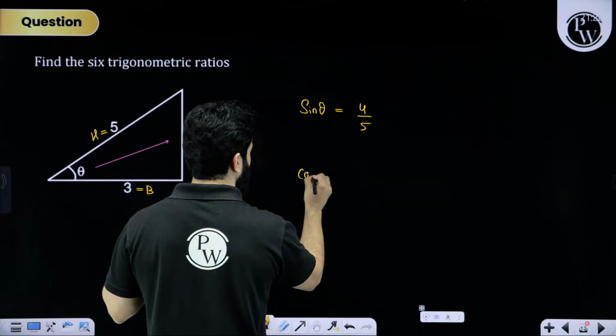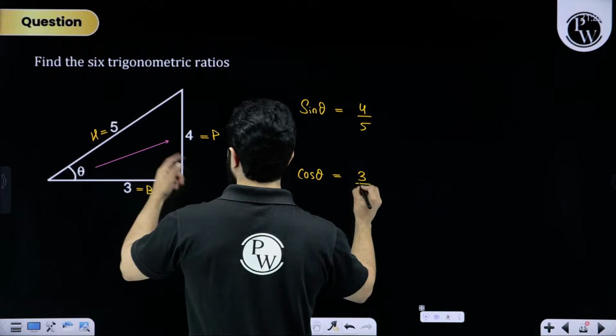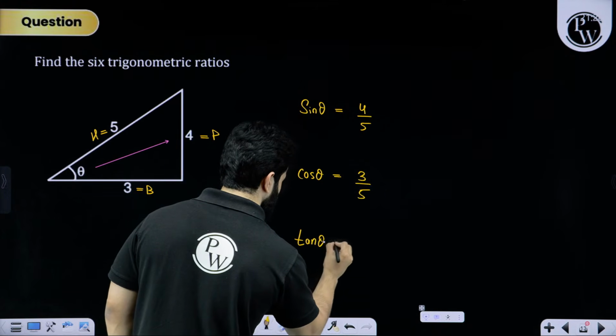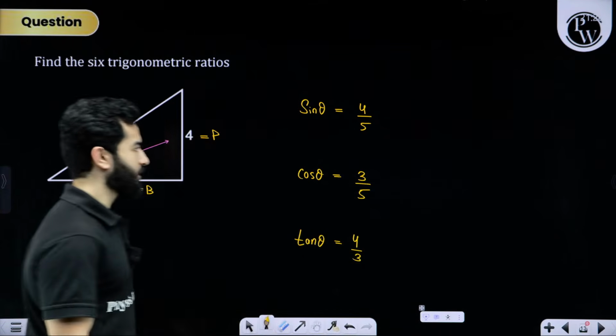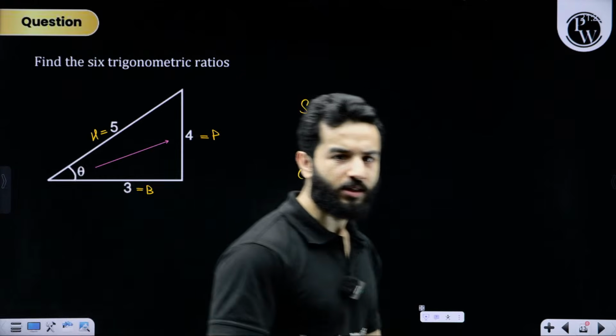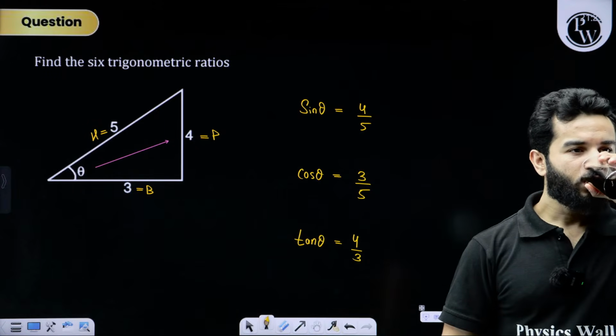Cos theta will be base upon hypotenuse. Tan theta will be perpendicular upon base. And then cosec, sec, cot, all of those things. Clear? Done? Any doubt?